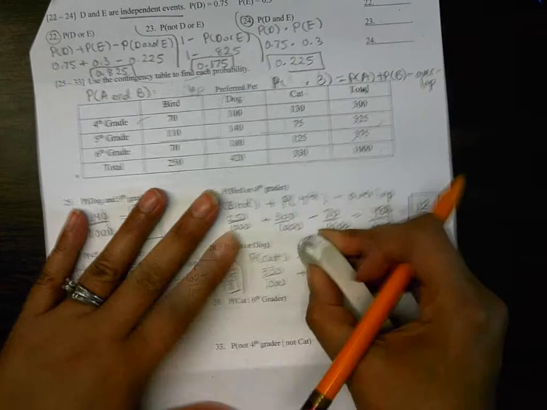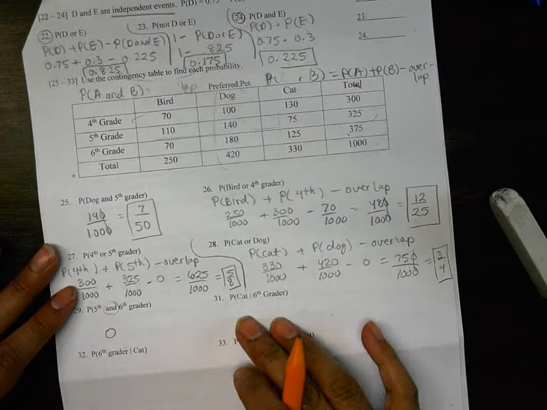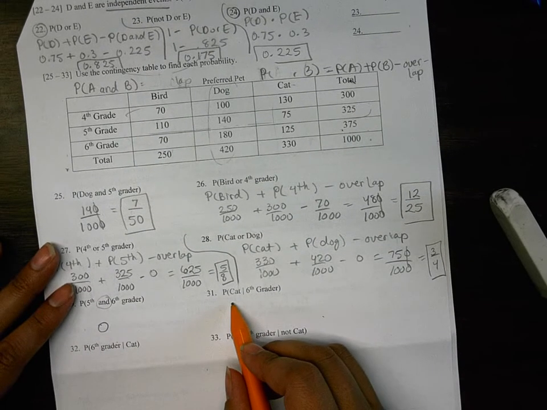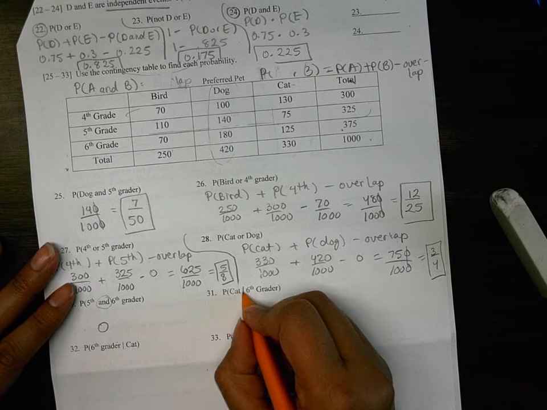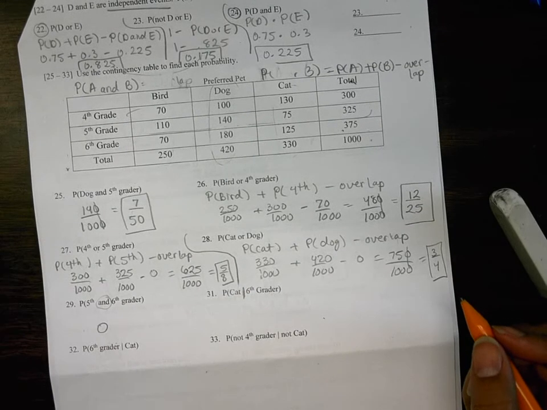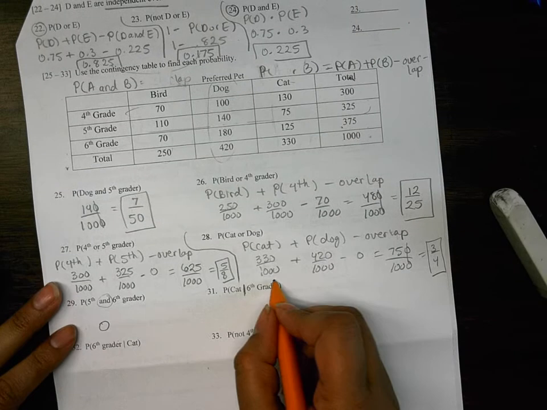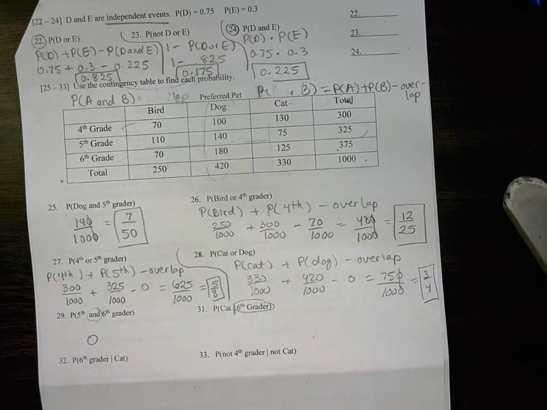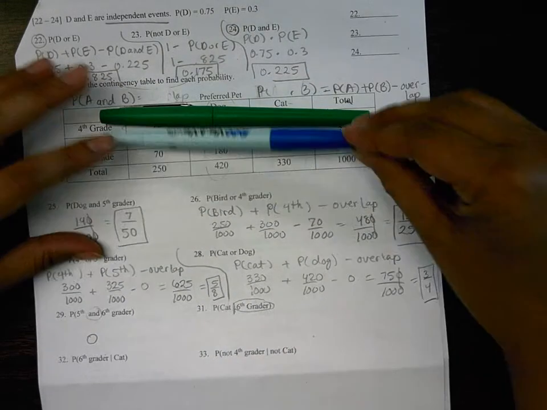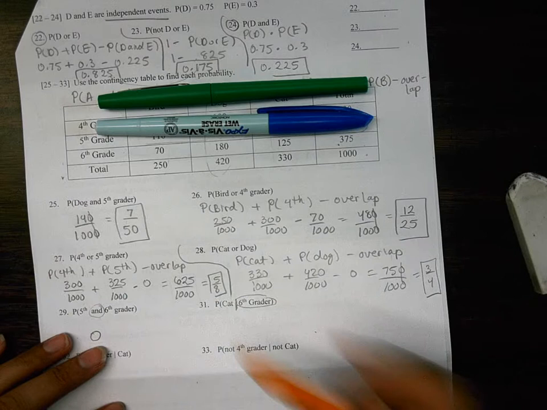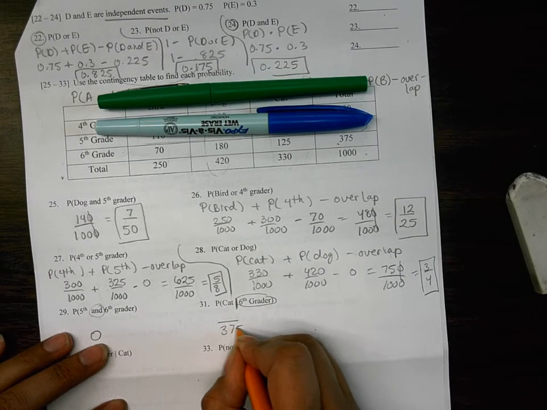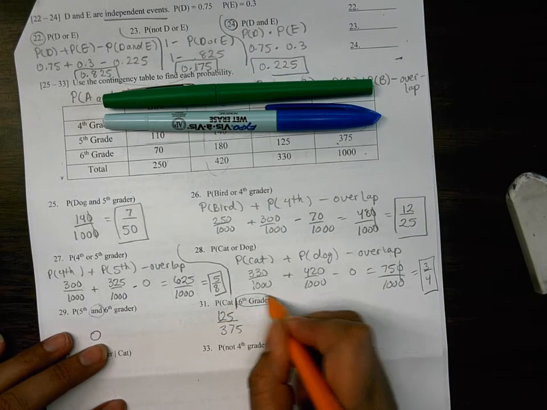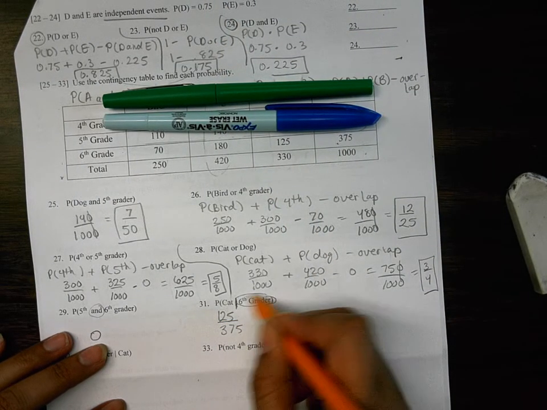Guys, a review here. And again, those of you staying after school, and there's a few of you, these are on there. Probability the person likes a cat. What does this line mean? Given. Good job. Given they are a sixth grader. So this is your new population, the sixth graders. Ignore everything else, and you're only looking at these sixth graders. How many sixth graders do I have? 375. Of those 375 sixth graders, how many of them like cats? 125. Do you see how that works? This is your new data, the sixth graders. You reduce, and what do you get?